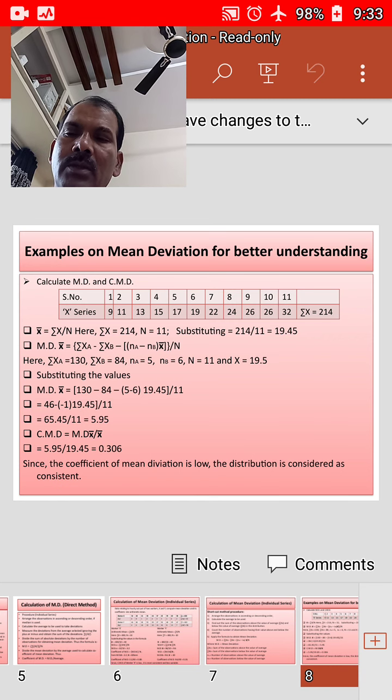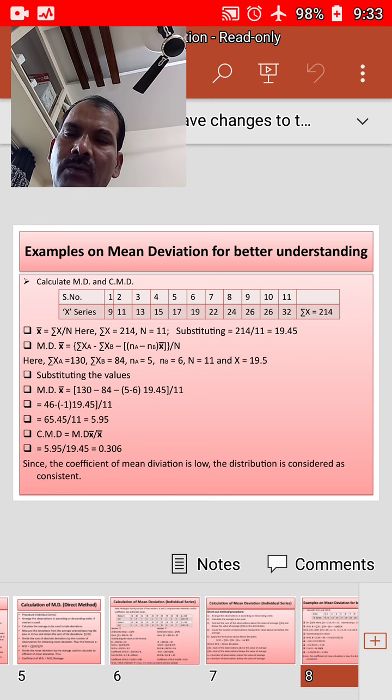If we substitute, the mean deviation from mean is equal to 130 minus 84 minus, bracket, 5 minus 6 into 19.45, divided by 11. Then 5 minus 6 you will get minus 1, and 130 minus 84 you will get 46.